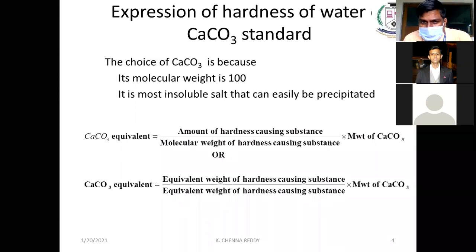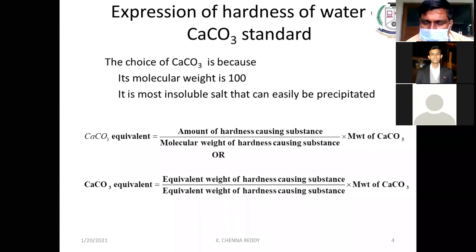And it is an insoluble thing and it will be easily precipitated. These are the three advantages of calcium carbonate. So theoretically, if you want to calculate the hardness of the water, we are using the formula, that is amount of the hardness causing substance divided by molecular weight of the hardness causing substance into molecular weight of calcium carbonate. Why we are multiplying with molecular weight of calcium carbonate? We have to express our hardness by equivalent weight of calcium carbonate. That's why we are multiplying it with molecular weight of calcium carbonate.